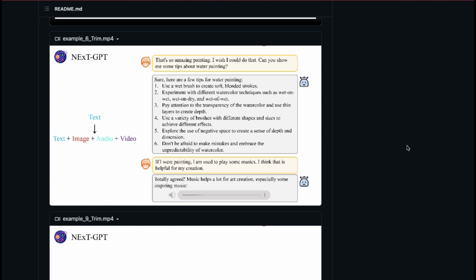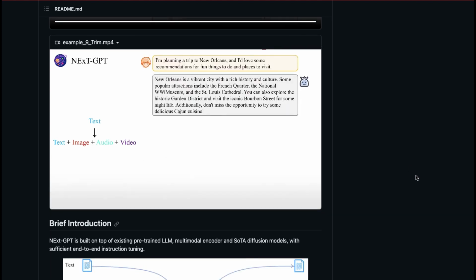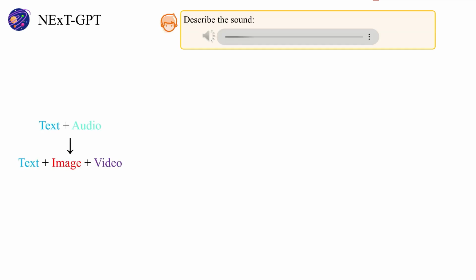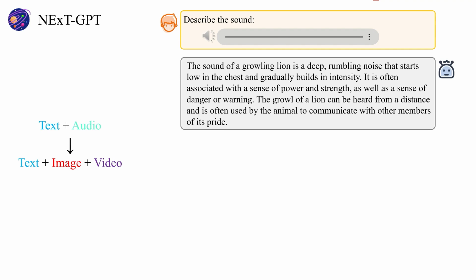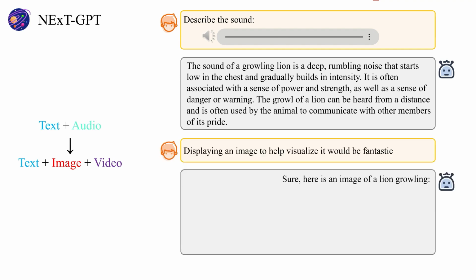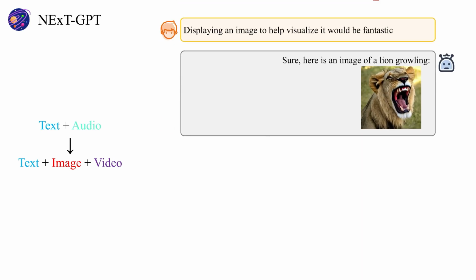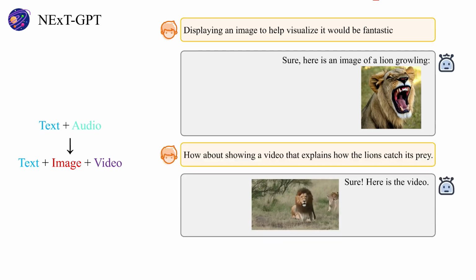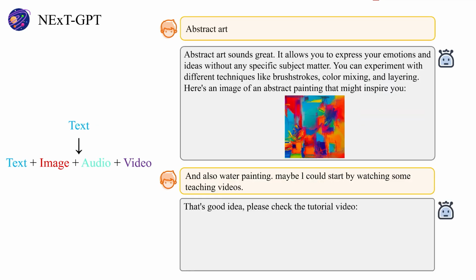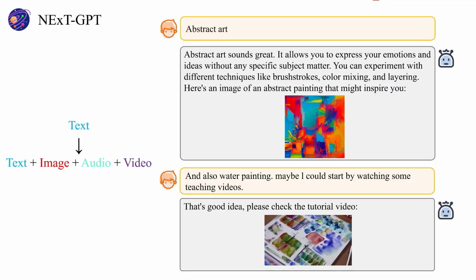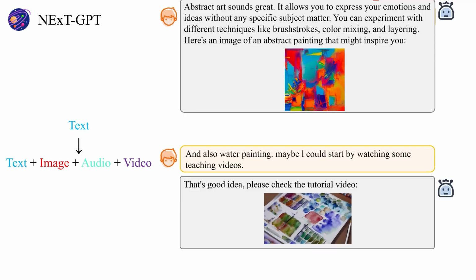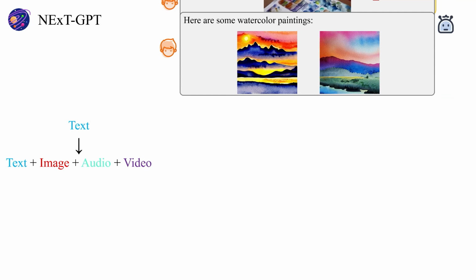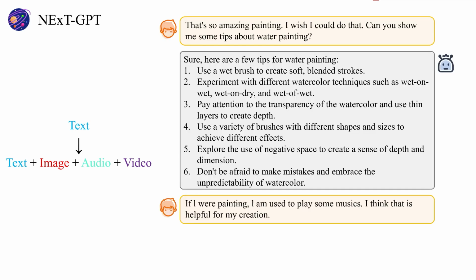This research is from the National University of Singapore, and here are some examples that they provide. You can ask about an audio snippet, and the model tells you what the sound is about. You can ask for an image relating to the sound as well as a video, in this case, a lion. In another use case, you can ask about hobby ideas. The AI system ends up showing some art material you may be interested in. You can chat about travel, food recipes, and much more across several modalities.